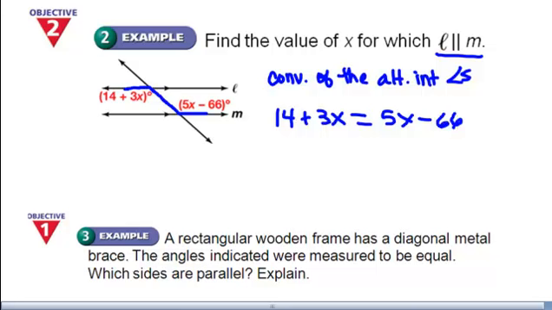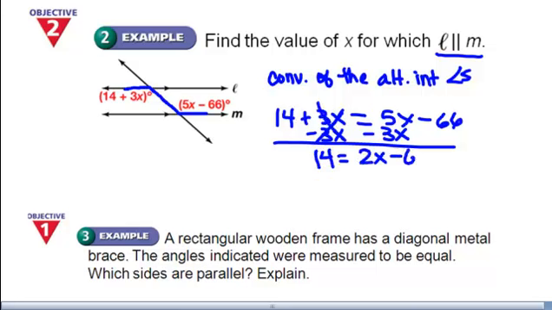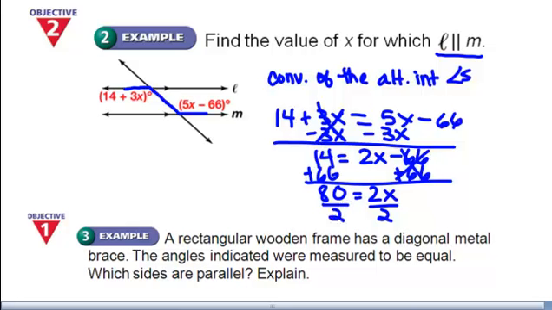I'm going to set my equations equal to each other and solve. I'm going to subtract 3x. 14 equals 2x minus 66. Add 66. 80 is equal to 2x. Divide by 2. x must equal 40. And I'm done with this problem. Okay, let me clear this ink and show you the next example.